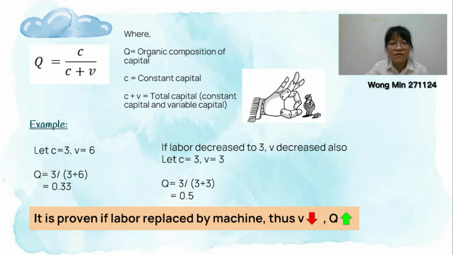To understand this formula, we use some calculation. When we let C equal 3 and V equal 6, we get Q equal to 0.33. Then we alter the situation by decreasing the labor to 3. We decrease it to 3 because human input is one of the variable capital, so V is equal to 3 in this case, and we get Q equal to 0.5. Based on the calculation above, we can prove that when labor is replaced by machines, V will decrease and Q will increase, which means the organic composition of capital will increase.